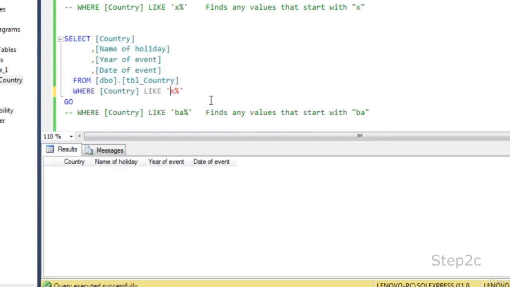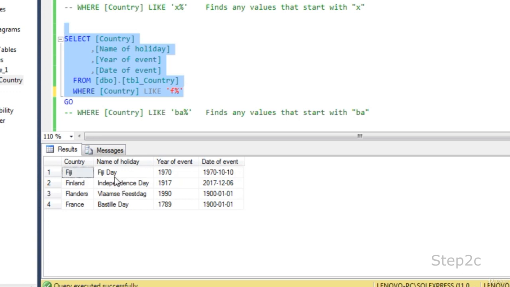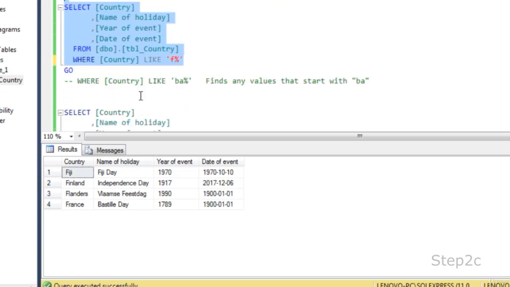But if you are looking for countries that begin with F, you simply specify F percentage, and if you execute, you will get all the 4 countries whose names begin with F.